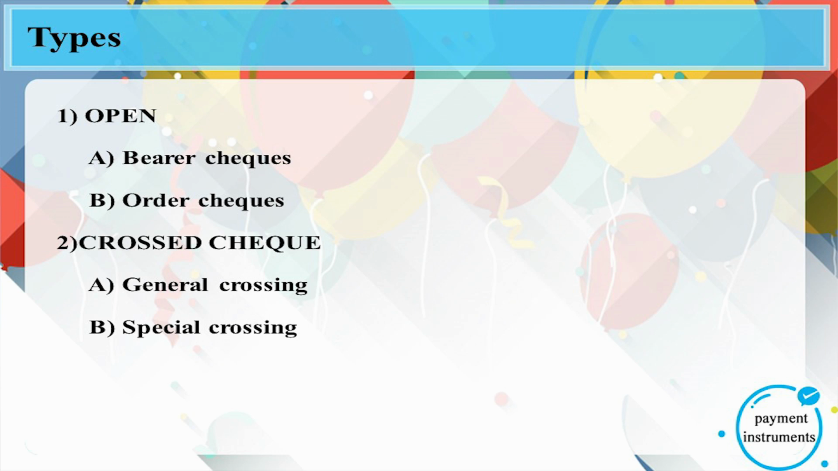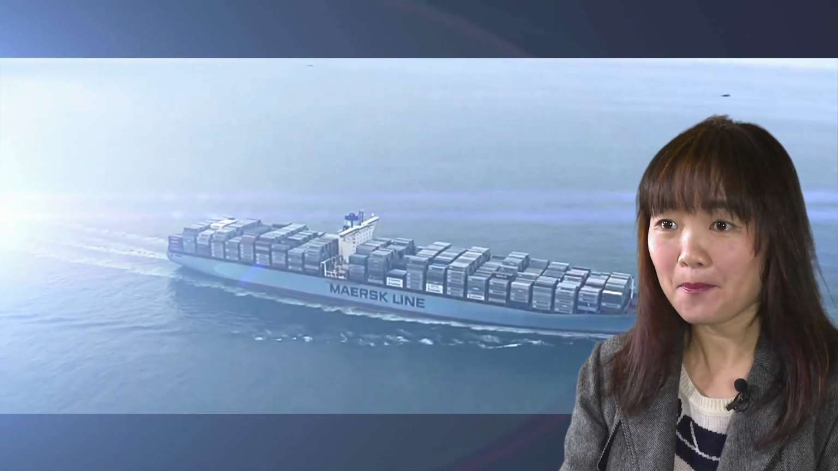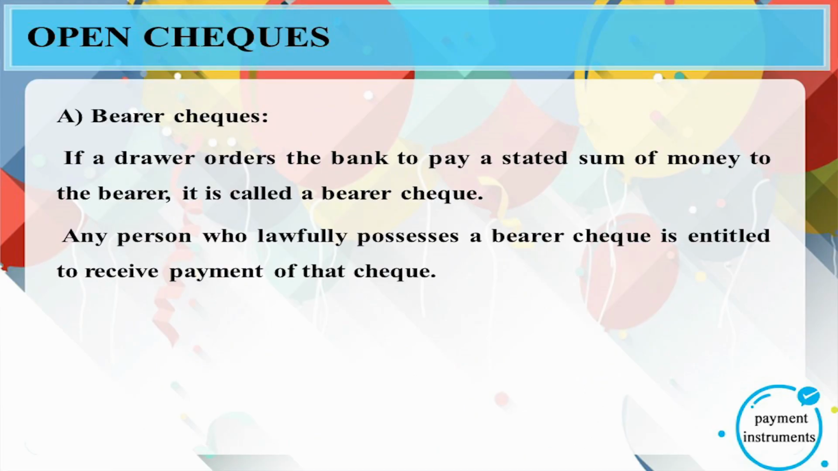Then, what are the popular types of cheque in use? There are open cheque and cross cheque in general. An open cheque can be further divided into bearer and order cheque, while cross cheque into general and special crossing. As to the open cheque, let's first talk about the bearer cheque. If a drawer orders the bank to pay a stated sum of money to the bearer, it is called a bearer cheque. Any person who lawfully possesses a bearer cheque is entitled to receive payment of that cheque.